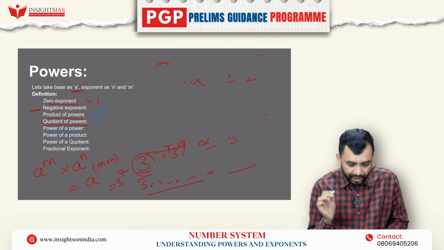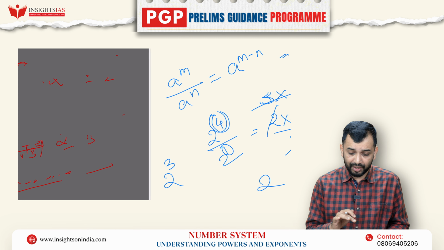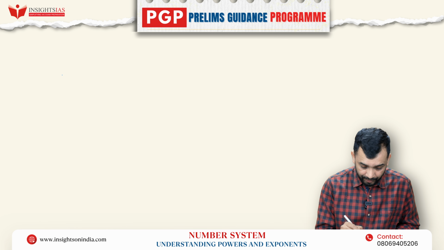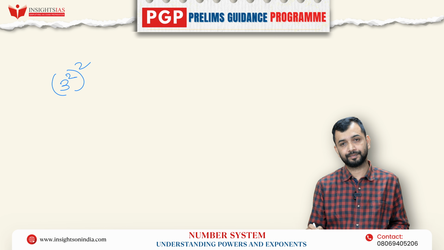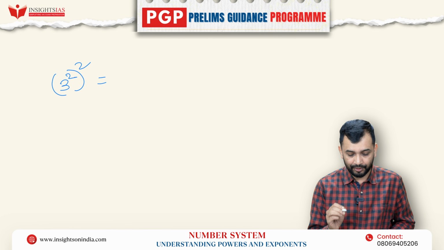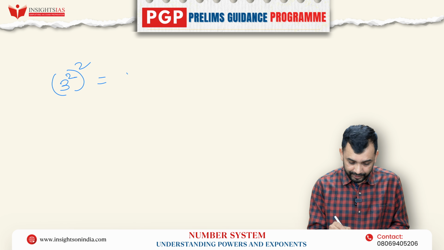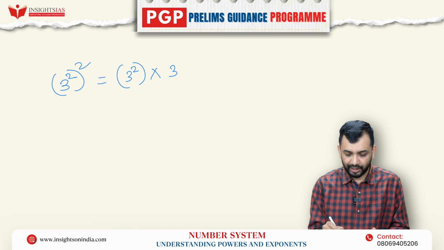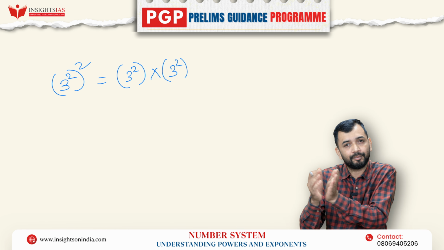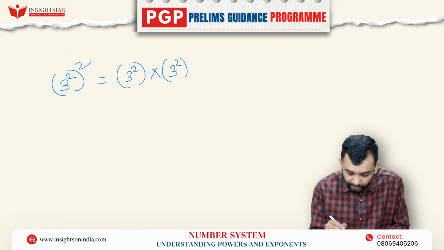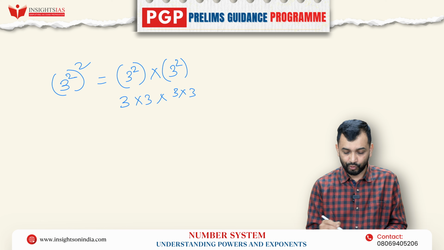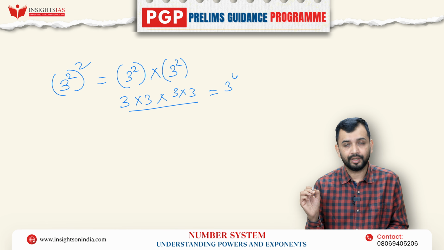Now similarly, power of a power. What is power of a power? Let's understand power of a power. Let's say you have 3 square whole square. What is the meaning of it? First I will take 3 square as a base. How many times do I have to multiply? 3 square, 3 square, because it has been multiplied 2 times. Now 3 square can be further written as 3 into 3 into 3 into 3. So that means the total is 3 to the power 4.